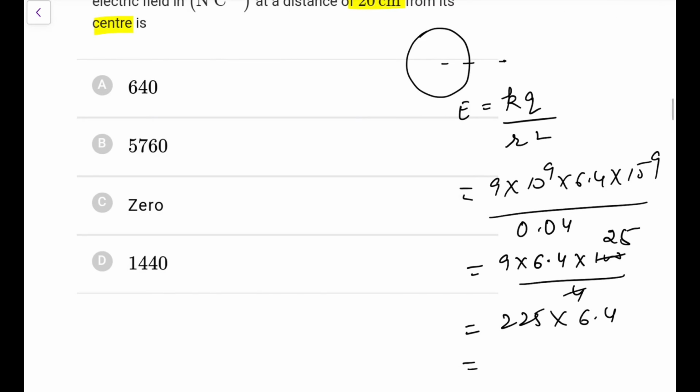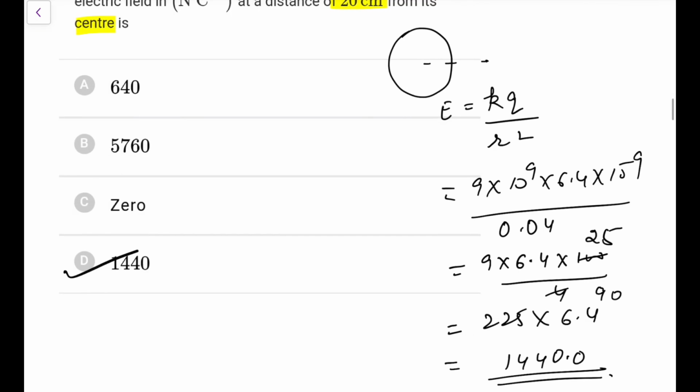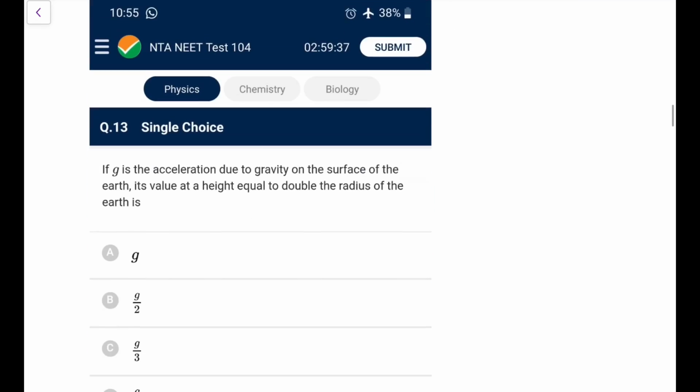225 into 4, if I do, that would be 900. 225 into 6, if I do, it would be 900 plus 450, that is 1350, plus 90, that is 1440. So 1440, and you can go for option D here. So not a tough one, just calculate.